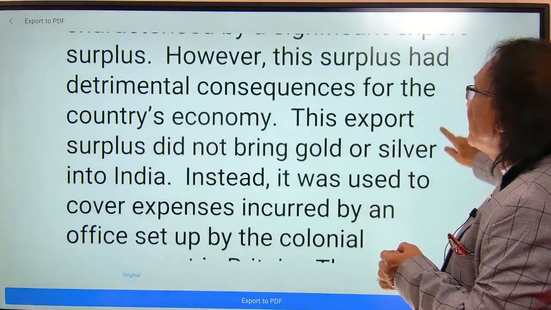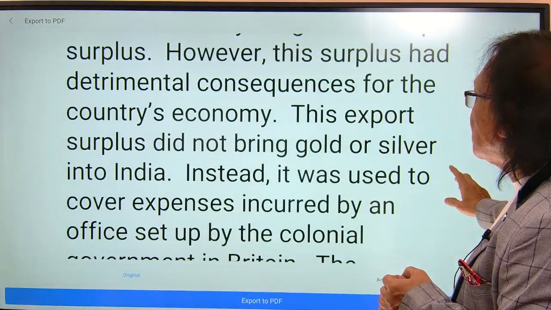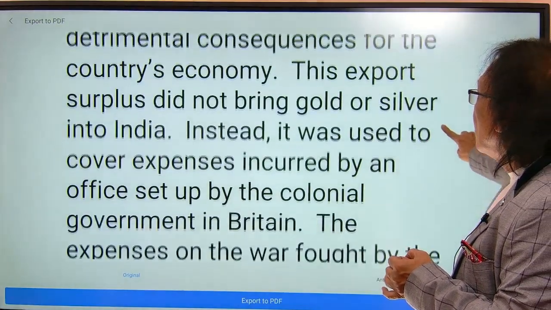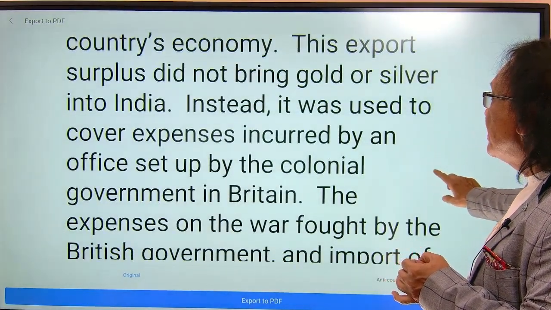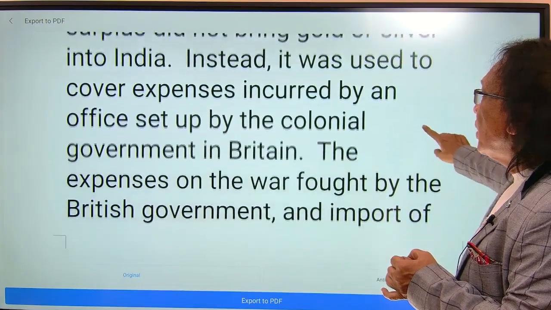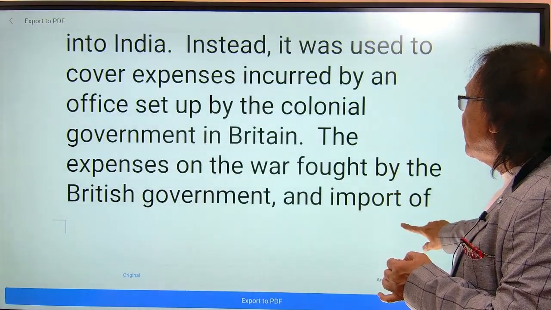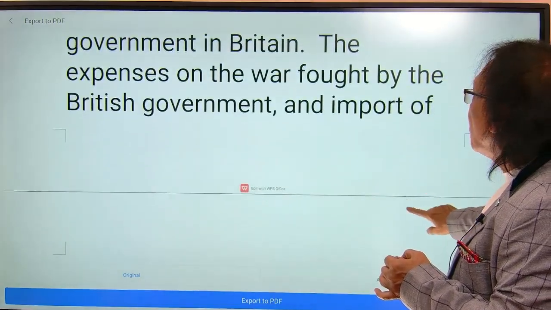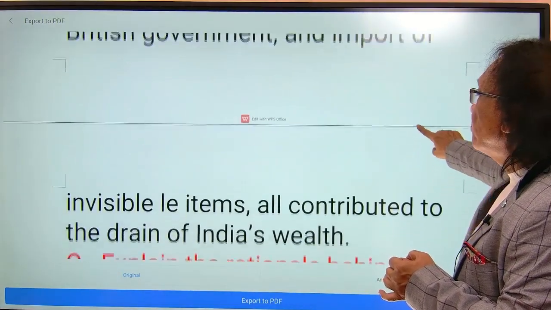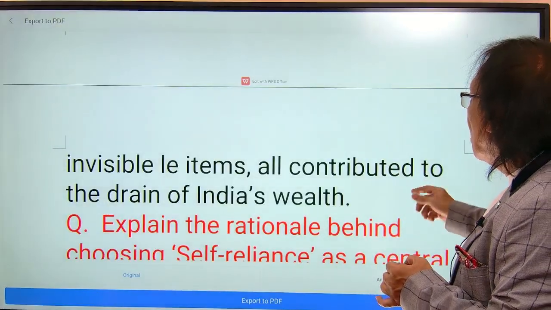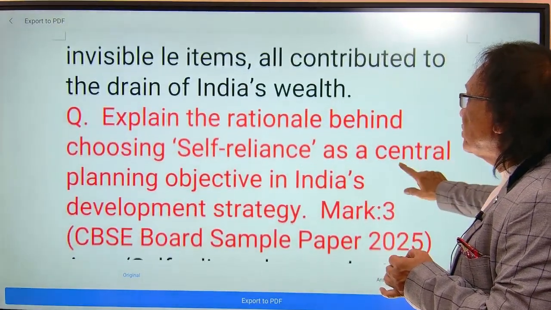However, this surplus had detrimental consequences for the country's economy. This export surplus did not bring gold or silver into India. Instead, it was used to cover expenses incurred by an office set up by the colonial government in Britain, the expenses on the war fought by the British government, and import of invisible items, that is import of services from England, all contributed to the drain of India's wealth.